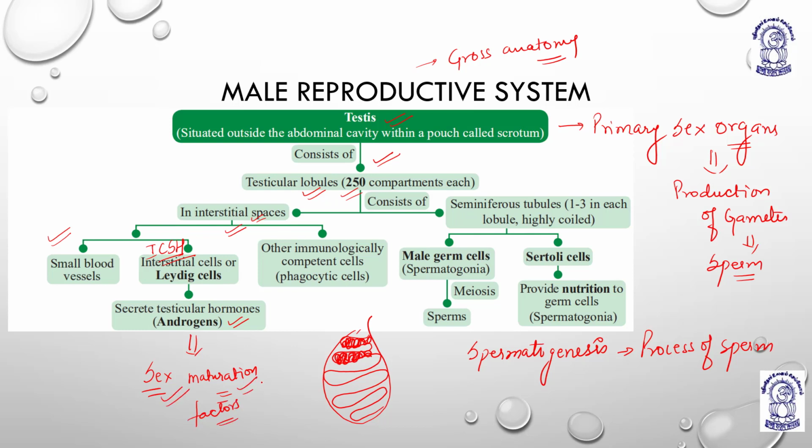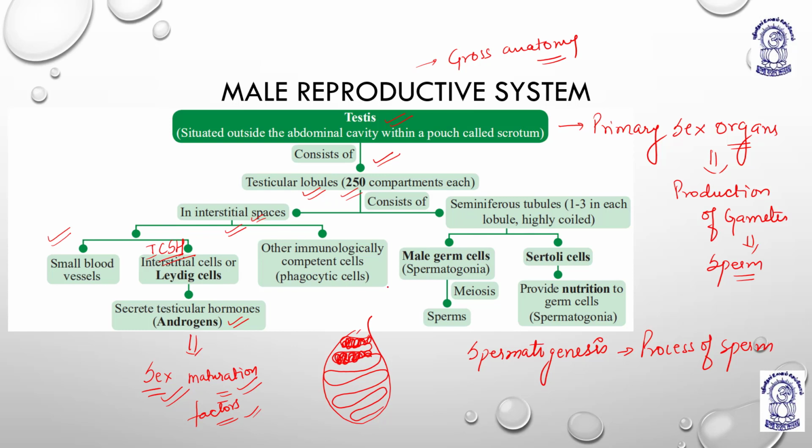The moment someone enters a juvenile or pubertal phase, there are many changes due to pubertal growth, and this is because the hormones are at the peak level, the highest level. Androgens' main function is to develop the secondary sexual characteristics, right, my students?